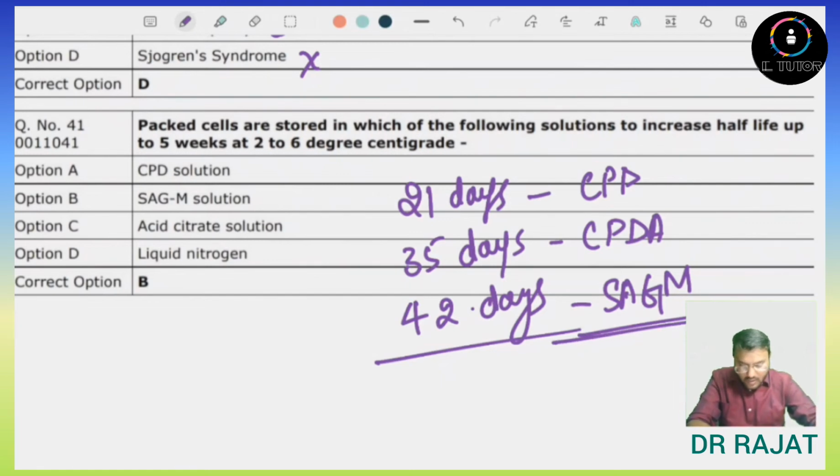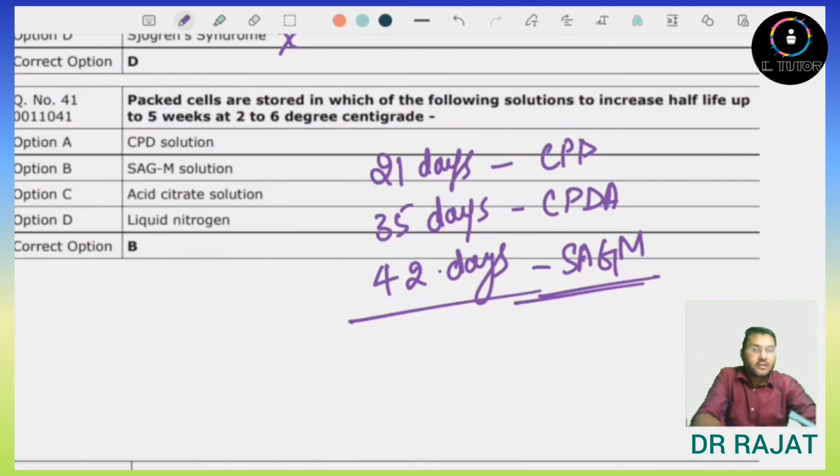So here options are CPD solution, no, it is for 21 days. SAGM solution, it is mainly for the 42 days. Acid citrate solution, no, and liquid nitrogen, no. So here I think none of the option is correct. So for 35 days or the 5 weeks, correct answer should be CPDA.